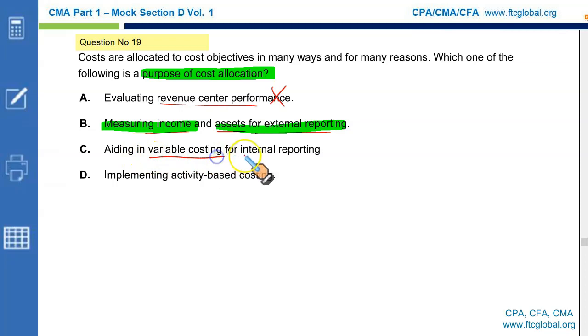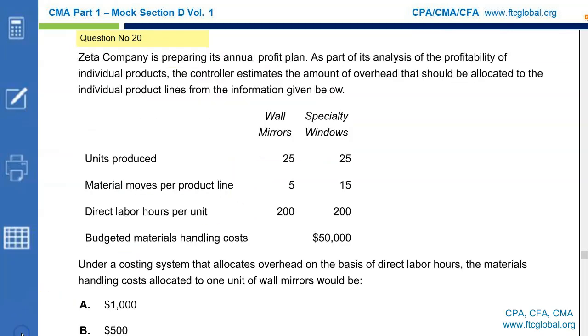Aiding in variable costing for internal reporting. Variable costing does not require any cost allocation. In variable costing, we simply use those costs that vary with the level of production and sales, and it requires no cost allocation at all. Implementing activity-based costing. This is incorrect as well, because activity-based costing requires determining what causes the costs to go up, what the cost drivers are, and what is the effect of those increases and decreases in those cost drivers. So our correct option is B.